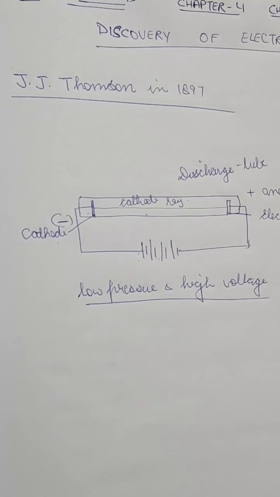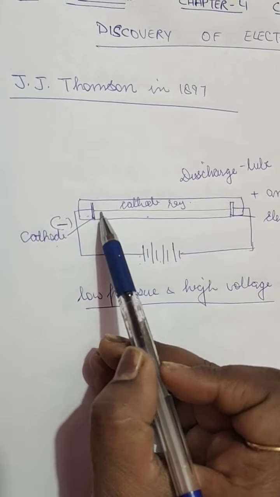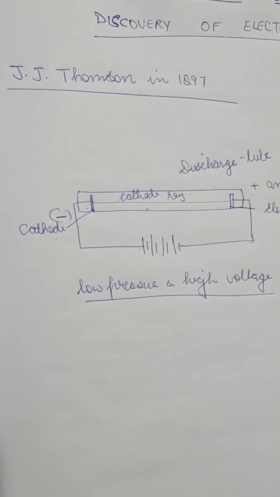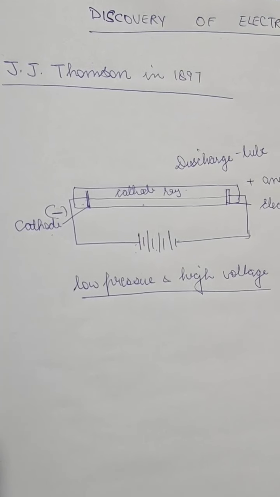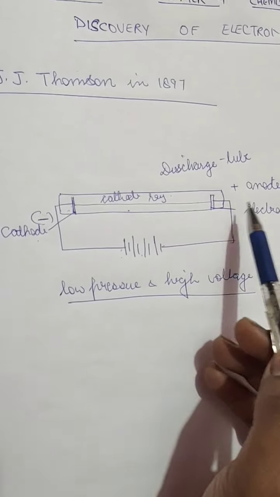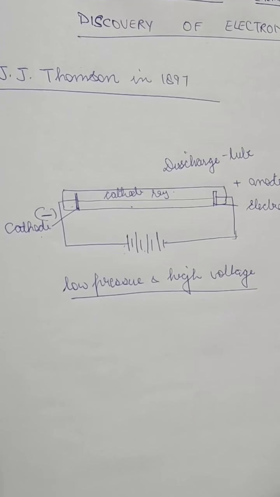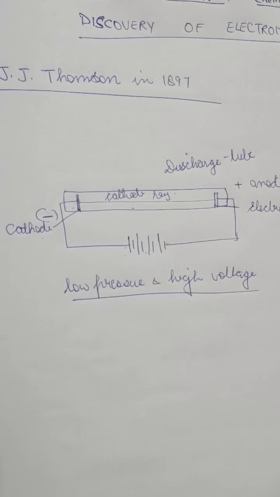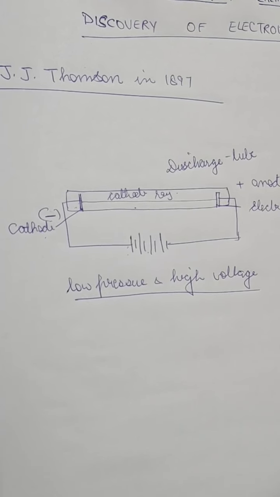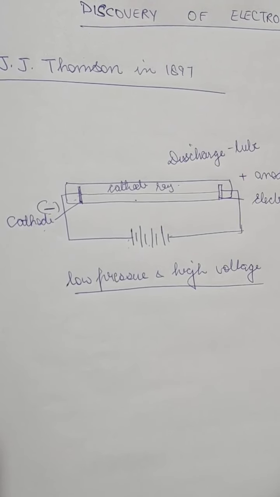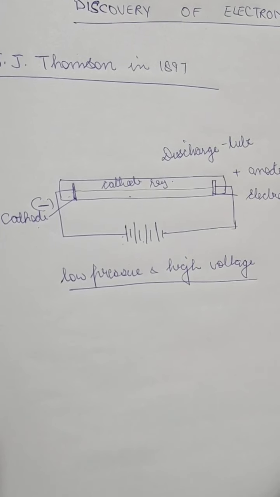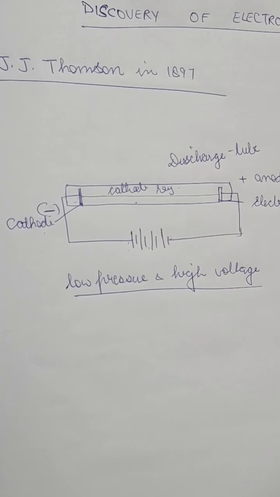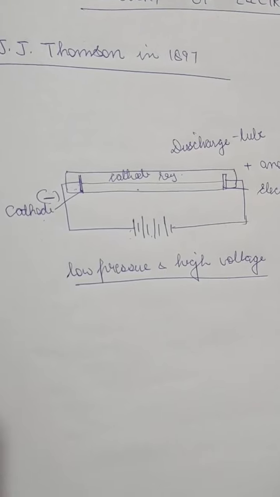So when he saw that a ray was visible from this negative end towards the positive end, which was a stream of very minute particles, they were flowing from the negative end towards the positive end. The ray was coming from the cathode, which is the negative electrode, so they were called cathode rays. So cathode rays consist of small negatively charged particles which were called electrons. It was believed that from this negative electrode some particles were coming, and they were believed to be negative particles which were called electrons.